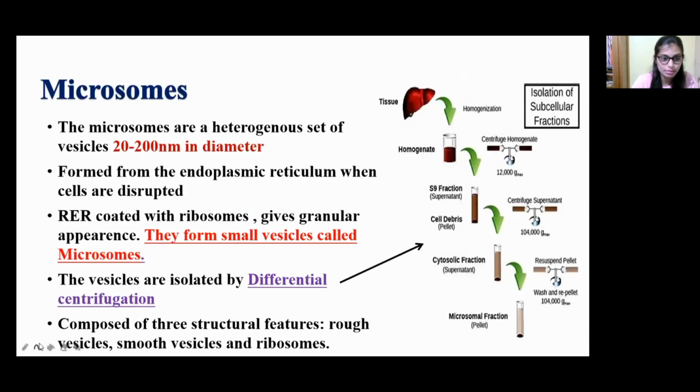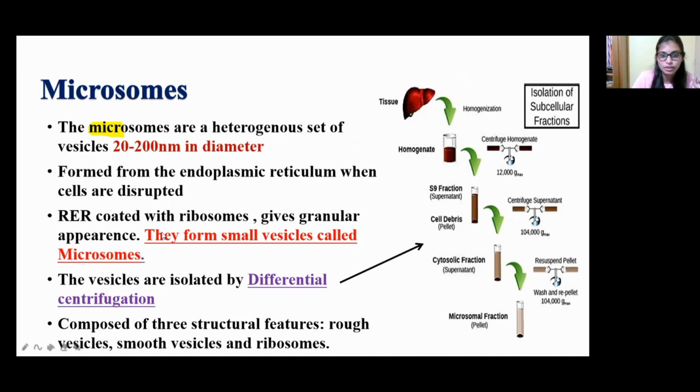Okay, so now come to the microsomes. As the name itself says, micro is nothing but what? Small, right? So the microsomes are a heterogeneous set of vesicles having 20 to 200 nanometer in diameter. Okay, this microsome is a heterogeneous set of vesicles, and when it comes to the diameter, it is 20 to 200 nanometer.